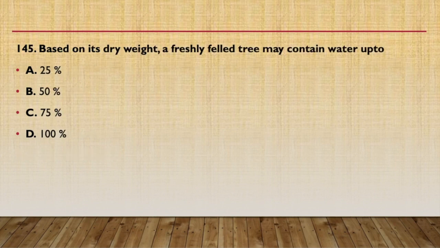Next question, based on its dry weight, a freshly felled tree may contain water up to 25%, 50%, 75%, or 100%. Since we are talking about a freshly felled tree, it contains the maximum amount of water that can be present in it, and the maximum will be 100%. Okay, so the answer will be 100%.